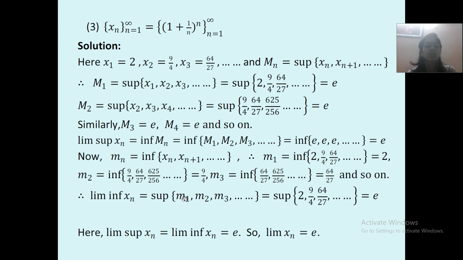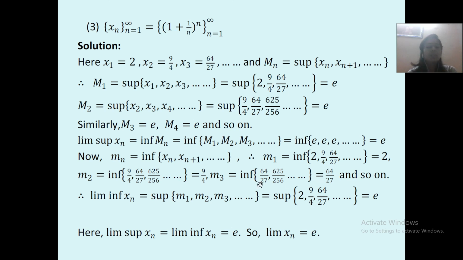That's why 2 will come over here. m2 is equal to infimum of 9 upon 4, 64 upon 27, 625 upon 256 and so on. આની infimum value શું છે? 9 upon 4. m3 is equal to infimum of 64 upon 27, 625 upon 256 and so on. આ બધાની infimum value છે 64 upon 27 and so on.